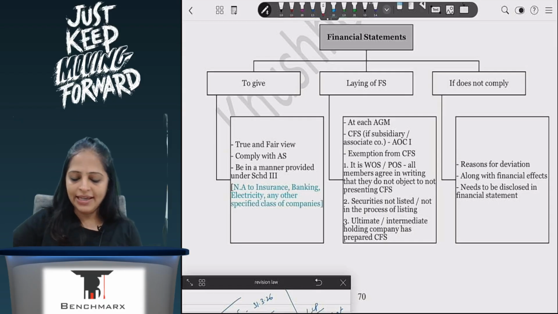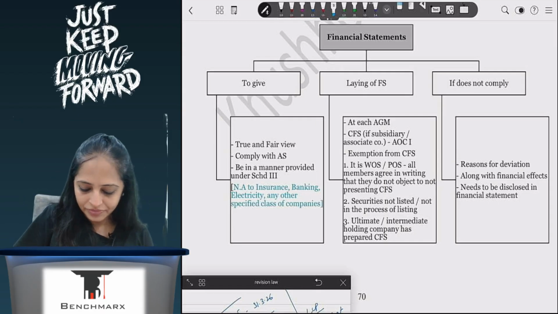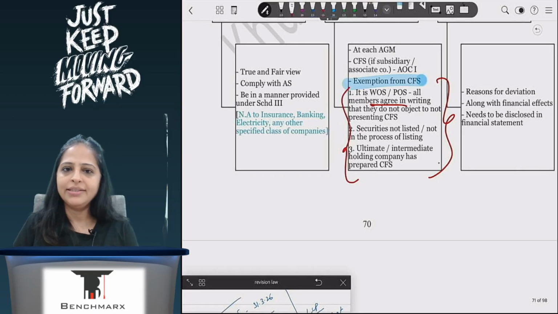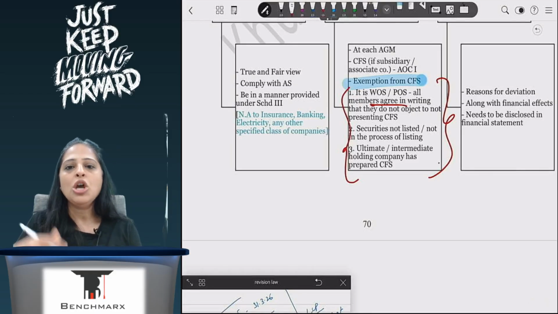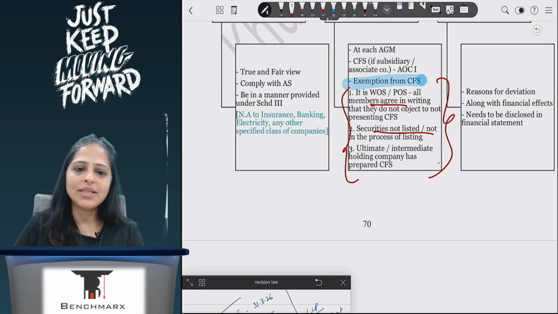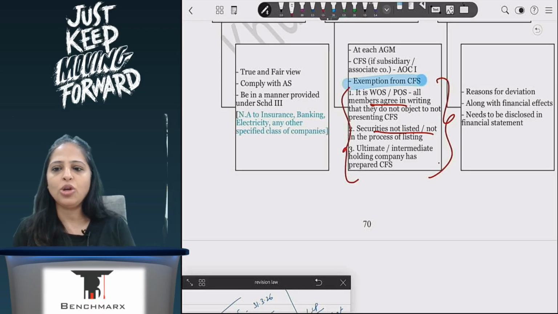Now, CFS exemption, who gets it? This is very important. If my members agree in writing that they do not object to my not having a CFS, or any intermediate holding company has already prepared the CFS, or I am not a listed company, or I am not in the process of listing, then CFS is not mandatory for me. Otherwise, I will have to maintain my CFS.